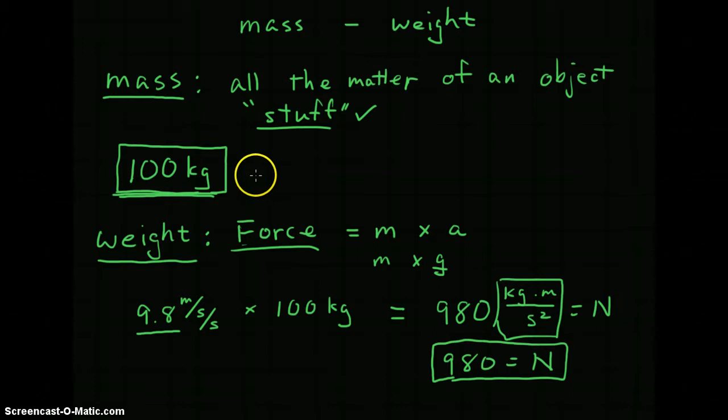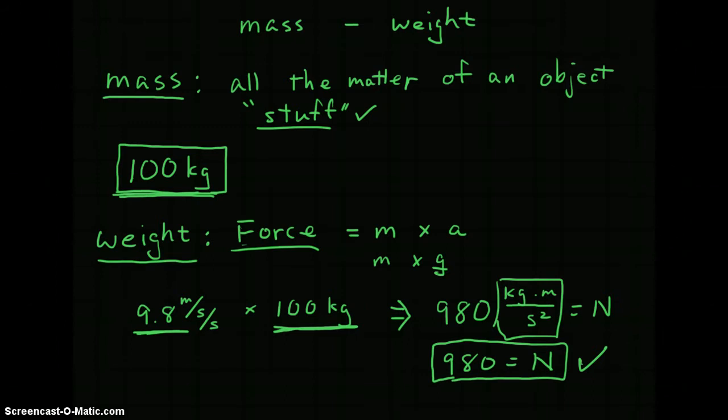Okay, so my mass stays the same, and it would be in kilograms, and it would be the same no matter where I go, whether it be the Earth or on the Moon. And so on Earth, my 100 kilograms times the force of gravity, which is 9.8 meters per second squared, would then equal 980 newtons. And again, this would be a calculation of my weight. All right, again, this is my weight on Earth.